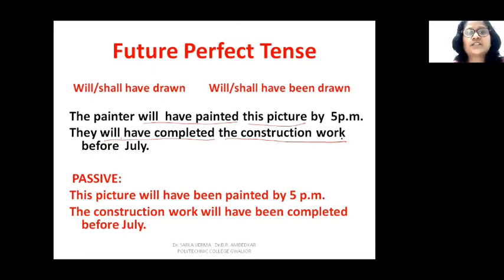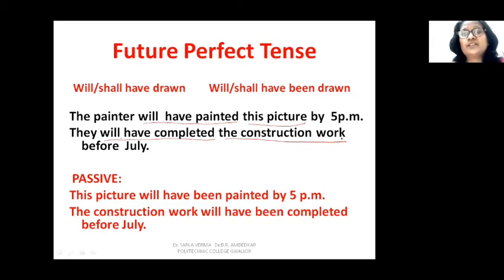We don't say the construction work will have been completed before July by them, because if by them is important, or if the doer is important, then it will be better that you say the sentence in active voice only. Don't say the sentence in passive voice if you want to give importance to the subject. Then let it be in active voice. There's no need of changing it into passive voice. So this picture will have been painted by 5 p.m. It is understood that the painter is painting the picture. So the painter is not important when you say that this picture will have been painted by 5 p.m.